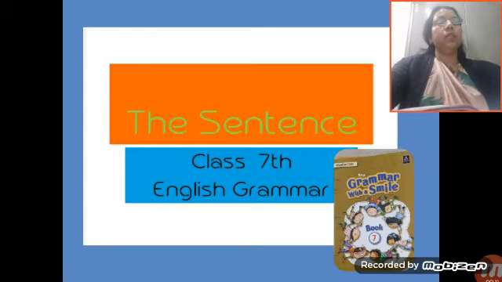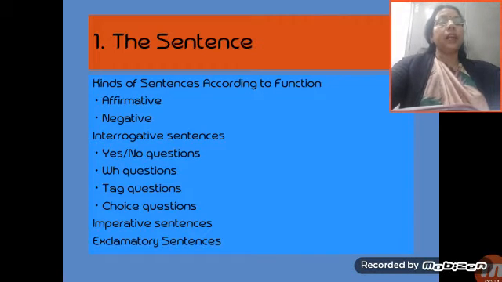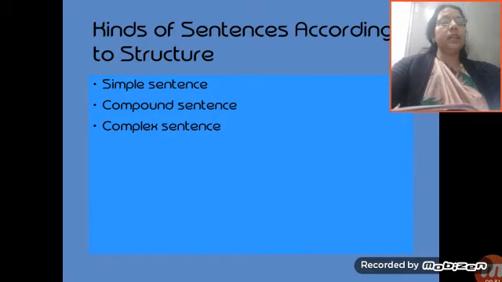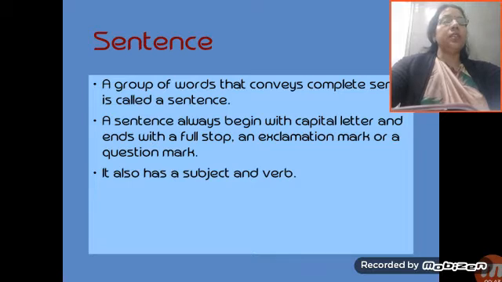In this chapter, we are going to study the kinds of sentences according to function: affirmative, negative, interrogative sentences, yes/no questions, WH questions, tag questions, choice questions, imperative sentences, exclamatory sentences. Simple sentence, compound sentence, complex sentence are the kinds of sentences according to structure. So here we'll begin our lesson with the definition of sentence.